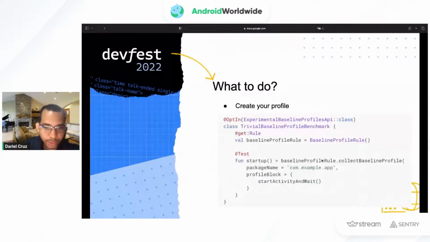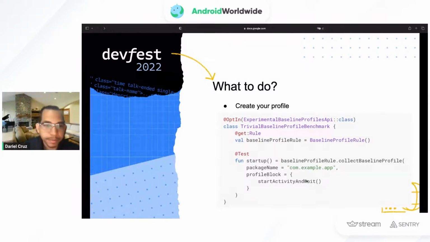Then we actually create our baseline profile. You will notice that the code is very similar to the one we use for benchmark. We have a rule. The only difference in this case is that it's a baseline profile rule, but it's basically the same. We use a test because when we run the test, the profile will be generated. We use the baseline profile rule, call it baseline profile, specify the package name, and in the profile block, we specify the code that we want to execute, again using UI Automator for Android.